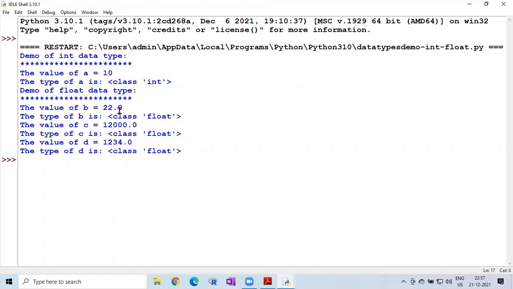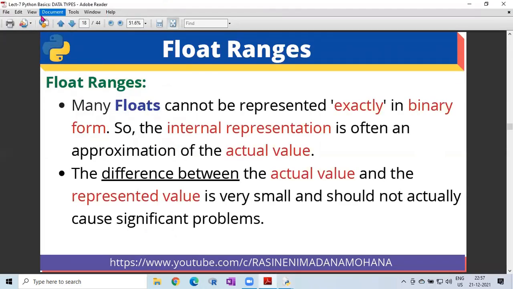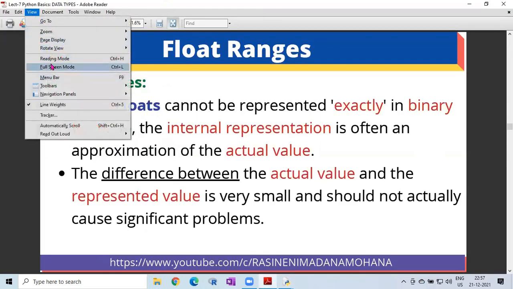Here the value of b equal to 22, the type of b is class float, then the value of c equal to 12,000, then the type of c is class float, then the value of d equal to 1234.0, then the type of d is float. So like that we can demonstrate whatever examples we have explained. So these are all the outputs here. So that is int and float data type.